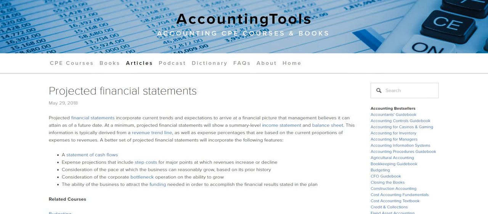Now the last one is projected financial statements. What are these projected financial statements? Projected financial statements incorporate current trends and expectations to arrive at a financial picture that management believes it can attain at a future date.